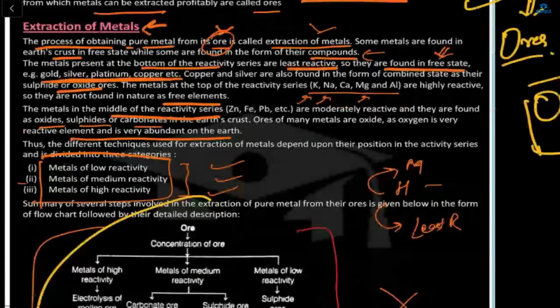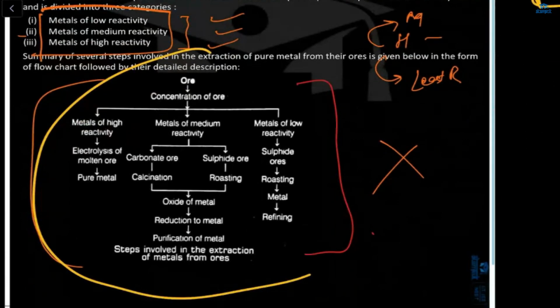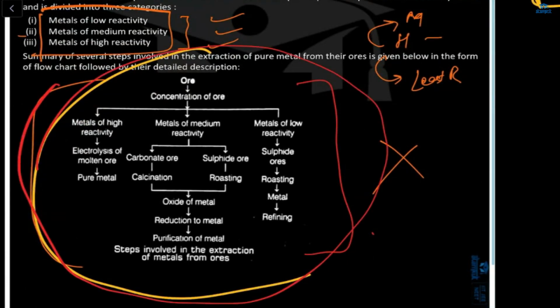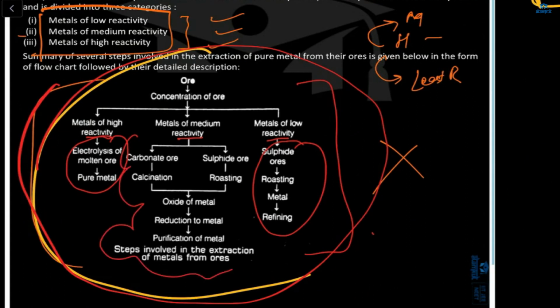Correct? Yes, ma'am. And this is a very important diagram which you have to remember. Metals of high, metals of medium, metals of low. Low will have four types, high will have two types, and this is used for medium reactivity.